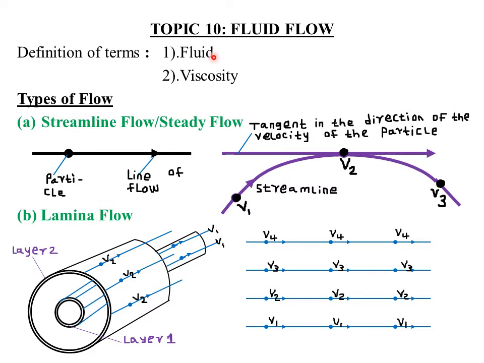Examples of fluid flows include the flow of water along a riverbed. Another example is the flow of hot water in central heating systems, and also convectional currents. Convectional currents describe a fluid flow, because for there to be convectional currents, the temperatures of the particles in that fluid have to be different, such that the particles at the lower part of that container will be heated, leading to an increase in their temperature, and therefore their density reduces.